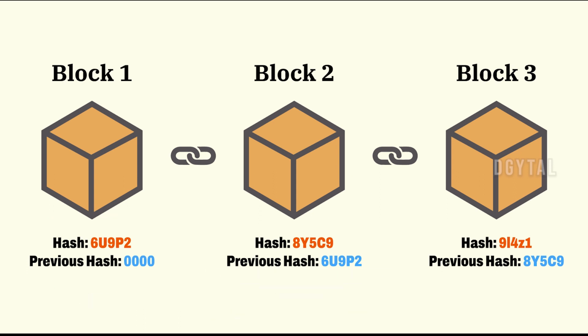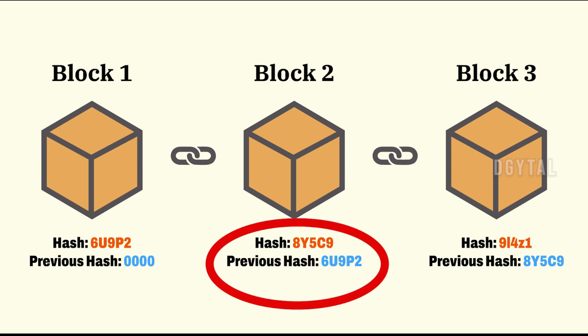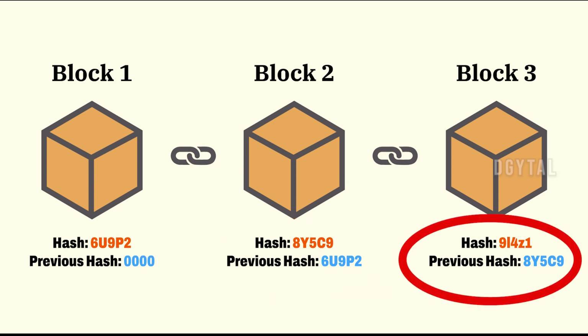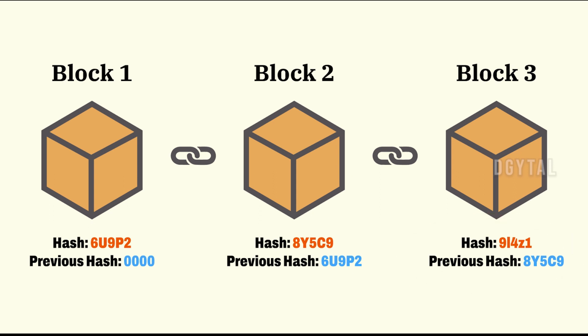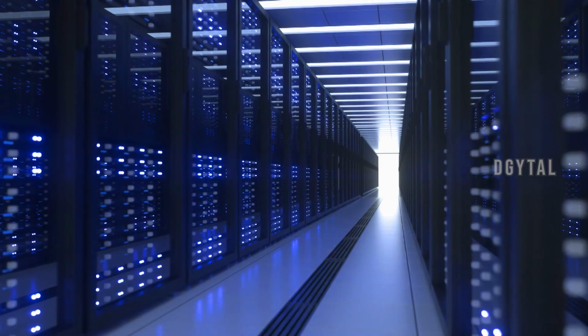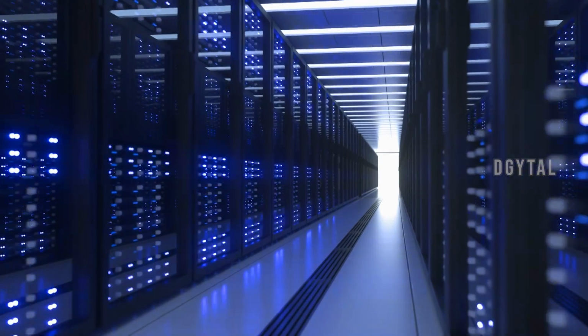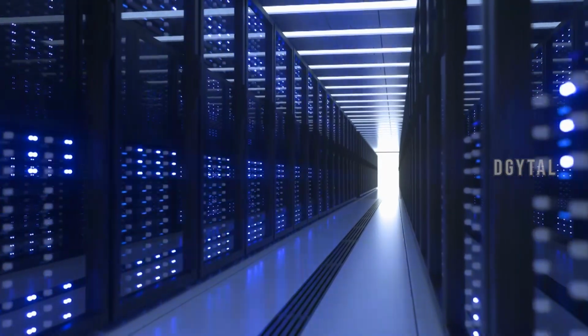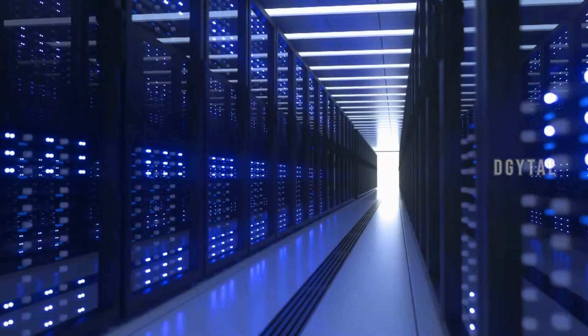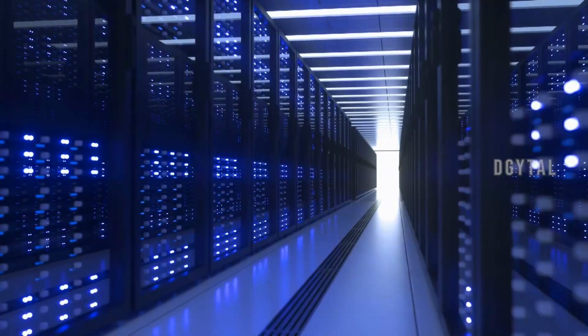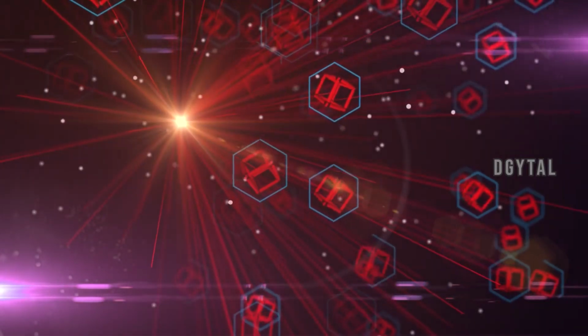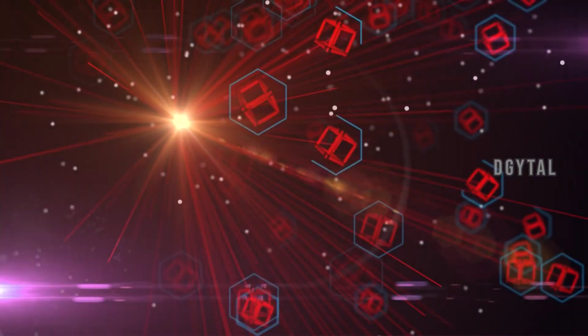Now let's say that you tamper with the second block. This causes the hash of the block to change as well. In turn, that will make block 3 and all following blocks invalid because they no longer store a valid hash of the previous block. So changing a single block will make all following blocks invalid, but using hashes is not enough to prevent tampering. Computers these days are very fast and can calculate hundreds of thousands of hashes per second. You could effectively tamper with a block and recalculate all the hashes of other blocks to make your blockchain valid again. So to mitigate this, blockchains have something called proof of work.